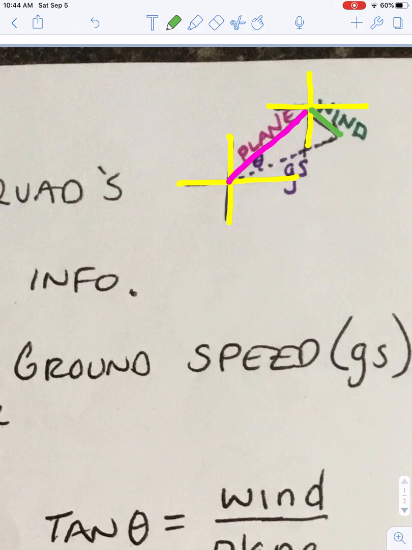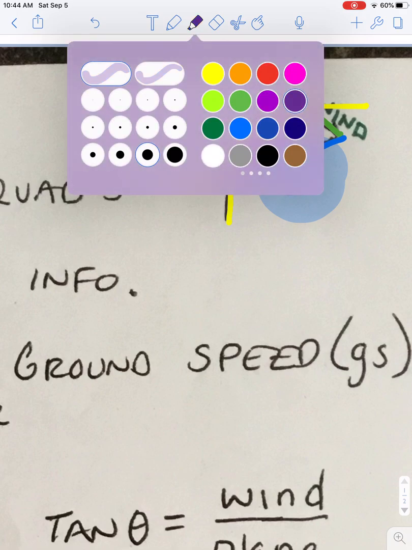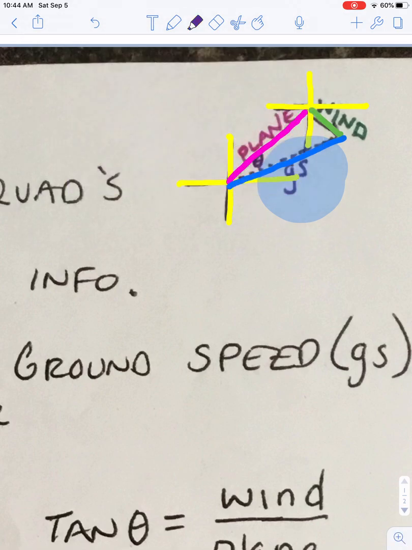The angle between the plane speed and the wind speed will always be a 90-degree angle, because we're dealing with right triangles. Now we have to turn it into a right triangle by connecting where the plane started to where the wind pushed it. This side is what we're going to be finding, which is our ground speed. The other thing you'll notice in this picture is that there is an angle that you will need to find right here, and that's going to be our theta.